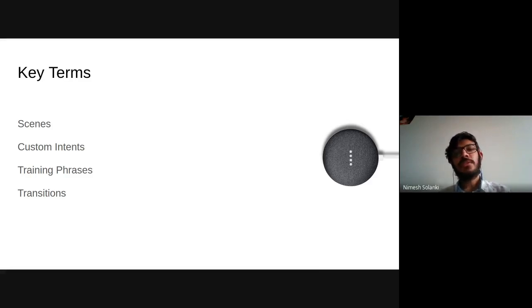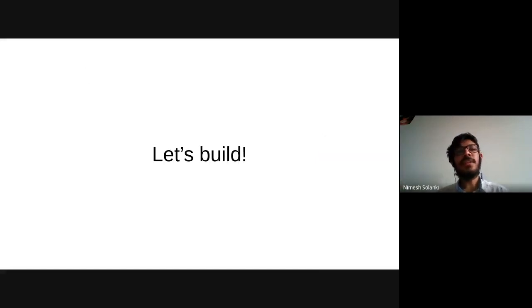Moving on to transitions. A transition is moving from one scene to another scene. Let's say once the introduction is completed, we move to the actual scene. In the current scenario, once this presentation is over, we'll move to the actual code lab session. That is a transition from one scene to another. It depends on some condition. Based on whether the condition is fulfilled or not, the transition will happen from one scene to another. So let's get started. That covers mostly everything to get started with Actions on Google.